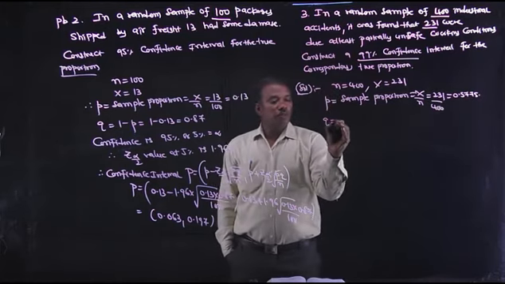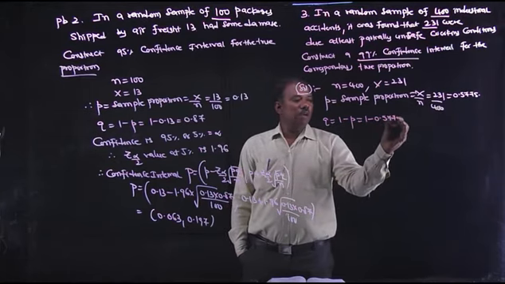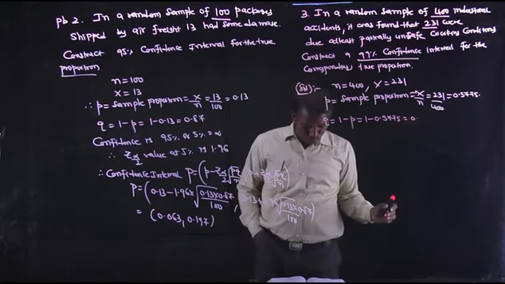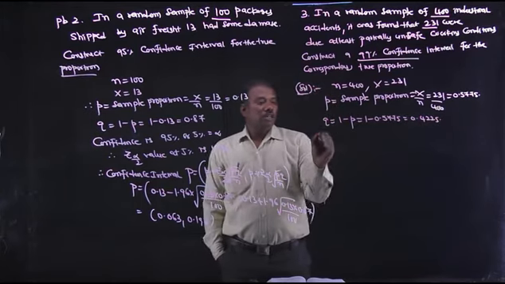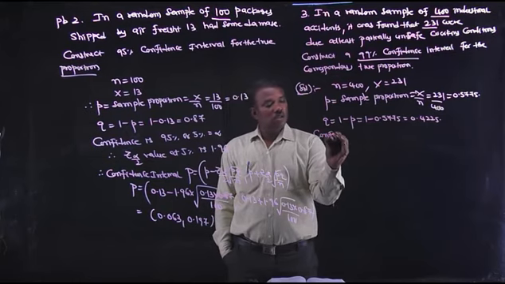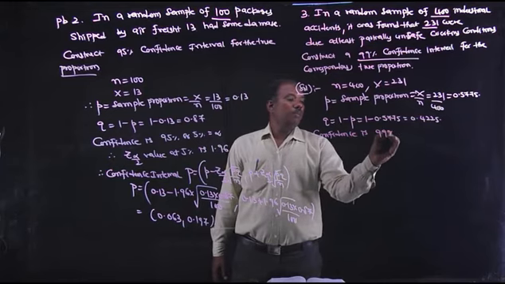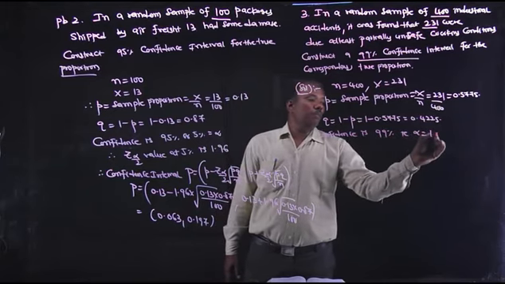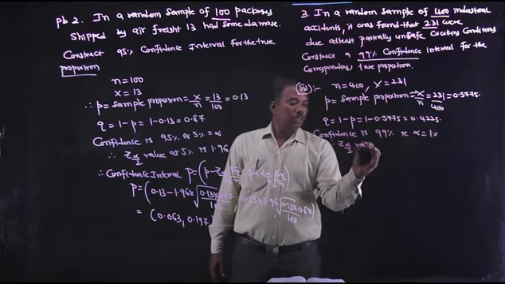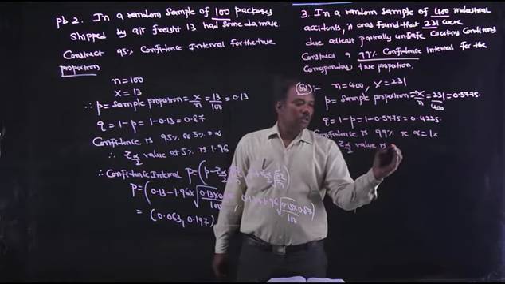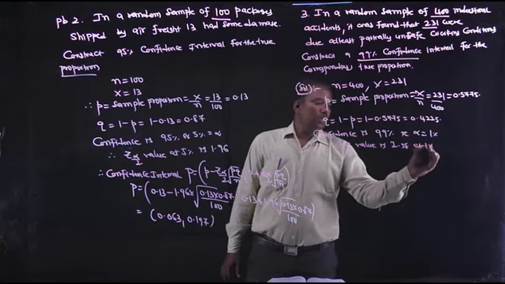Small q, 1 minus p, 1 minus 0.5775, that is 0.4225. And what is the confidence here? Confidence is 99%, that is alpha equal to 1%. So the Z alpha by 2 value is 2.58 at 1% LOS.